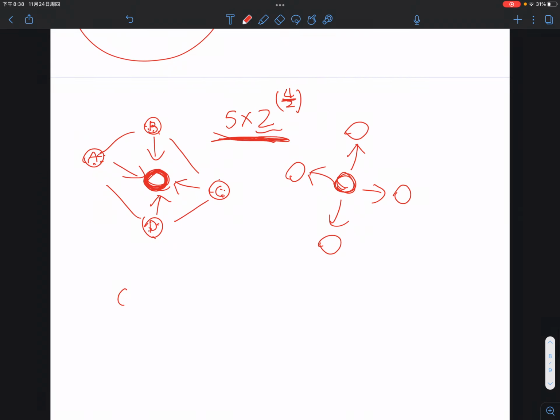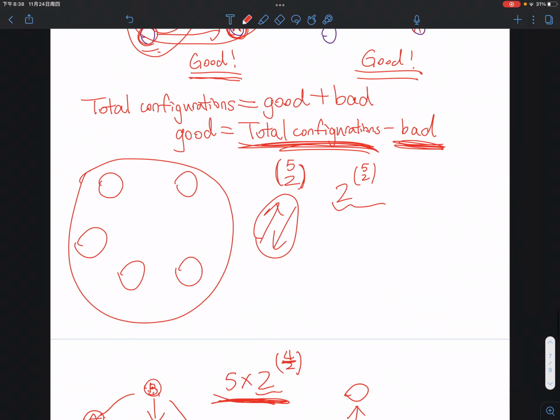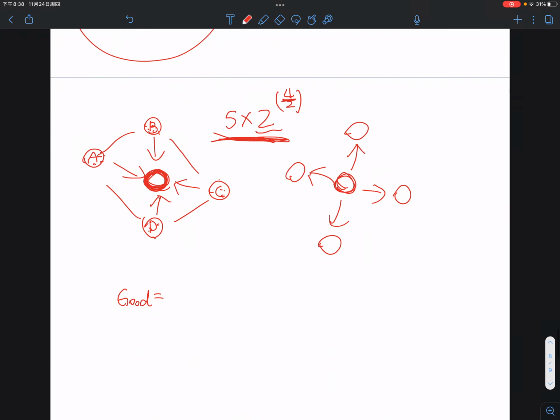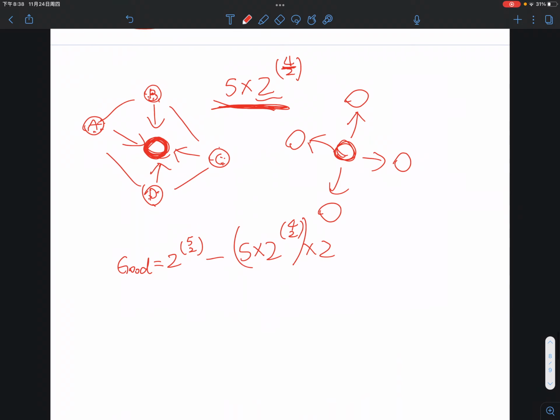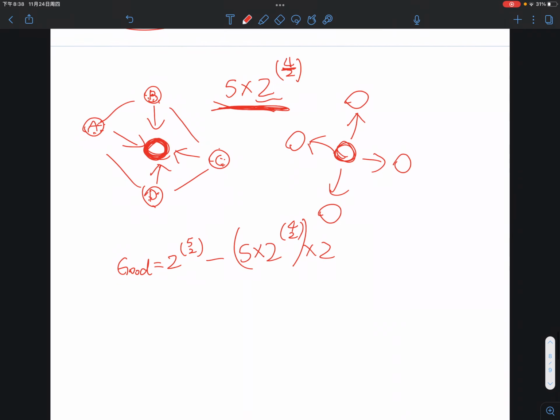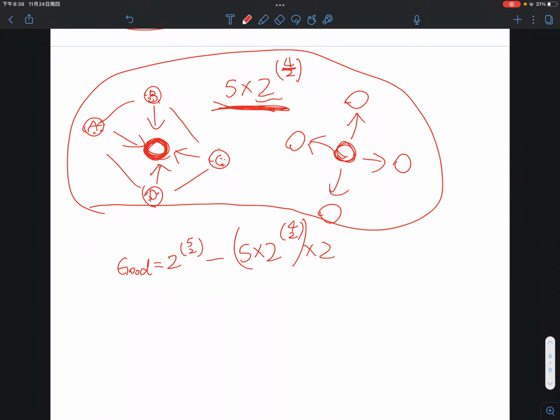So at this point, you can say that good equals, how many total configurations are there? 2 to the power of 5 choose 2 minus 5 times 2 to the power of 4 choose 2 times 2, correct? However, you might be tempted to end the calculation here, but this is not the final step. We are actually overcounting cases in between these 2 bad configurations. Well, what do I mean by that?